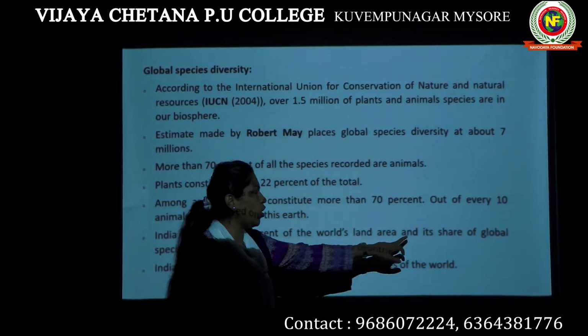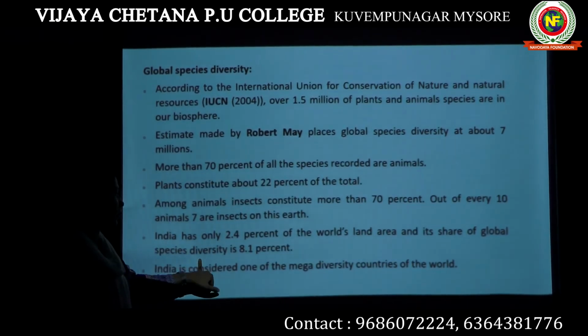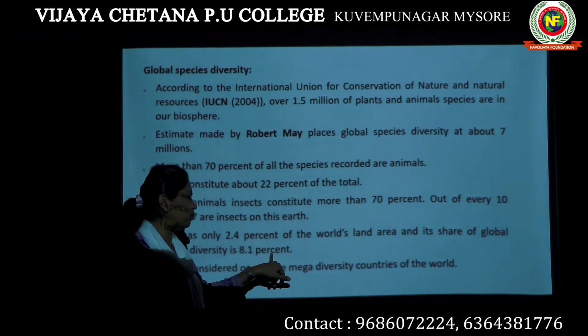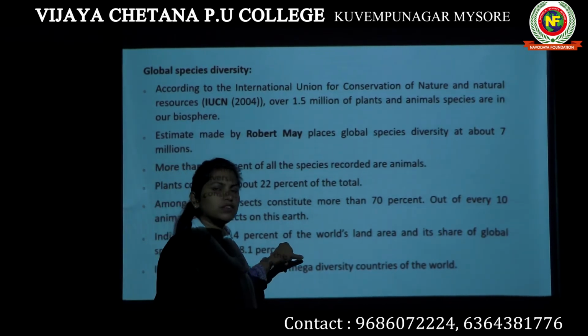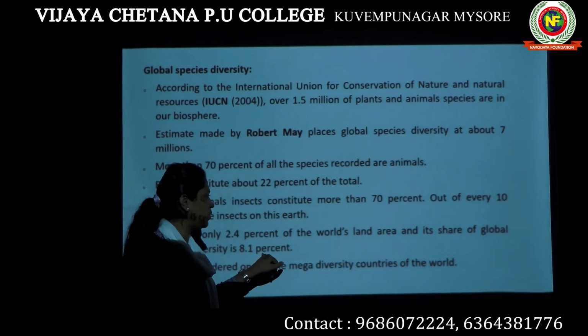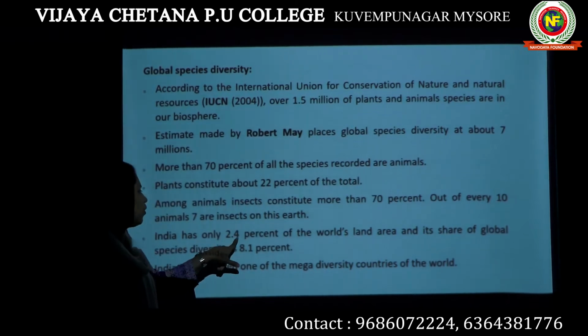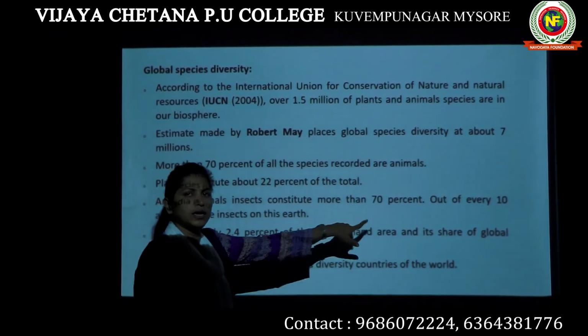However, we contribute 8.1% of global species diversity. Out of 100% species present in the whole world, 8.1% comes from India, even though we have 2.4% of the world's land area.